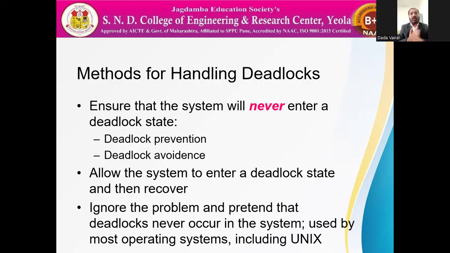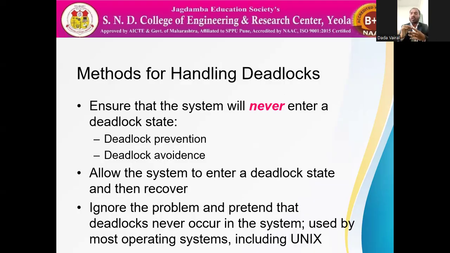How to handle deadlock? For handling deadlock, two methods are there: deadlock prevention and deadlock avoidance. In deadlock prevention, for the four necessary conditions we have seen, we just have to eliminate those conditions. How can we prevent deadlock?